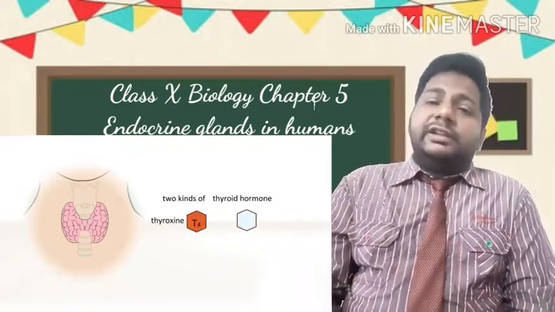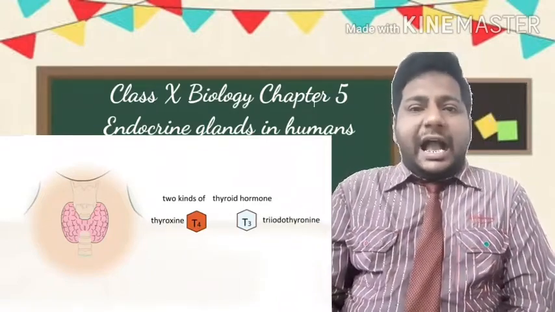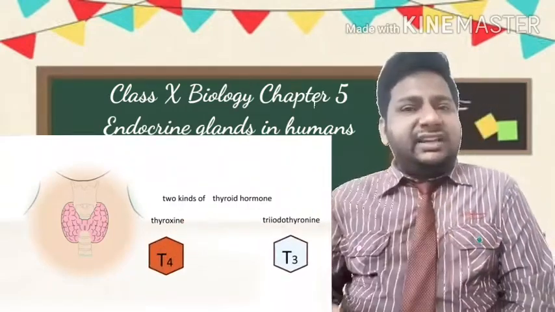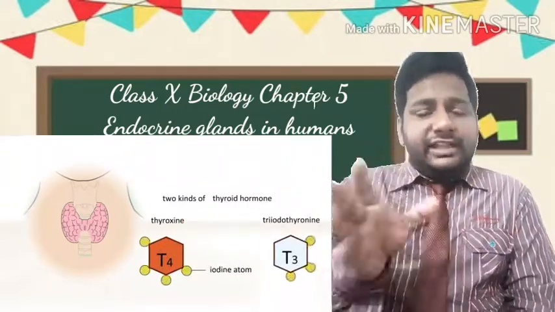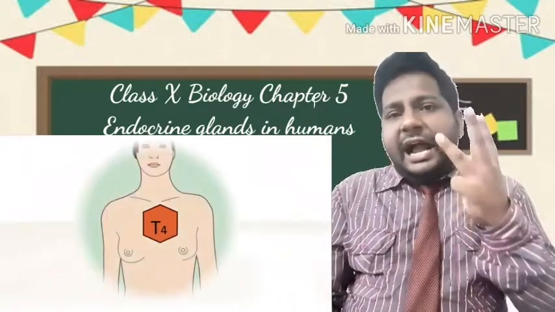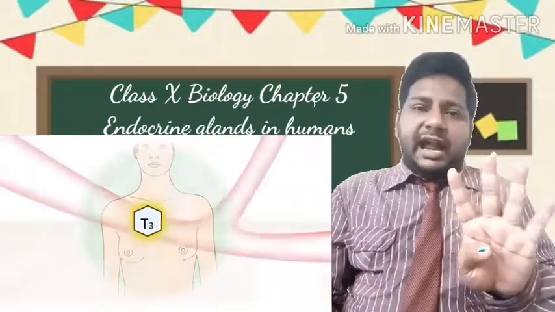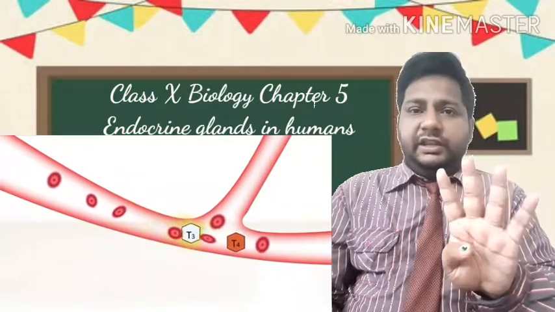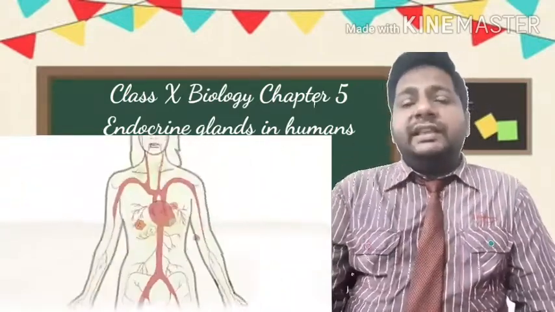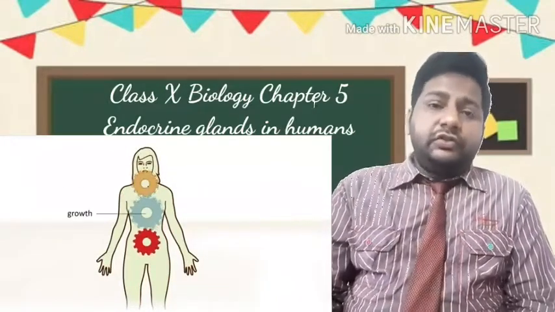One is called triiodothyronine, another is called tetraiodothyronine. नाम से ही आपको पता चल रहा है कि ट्राईआयोडोथायरोनिन में 3 आयोडीन है और टेट्राआयोडोथायरोनिन में 4 आयोडीन है. It has 4 iodines. So these hormones mainly have iodine in them. What is its importance? We are going to see.